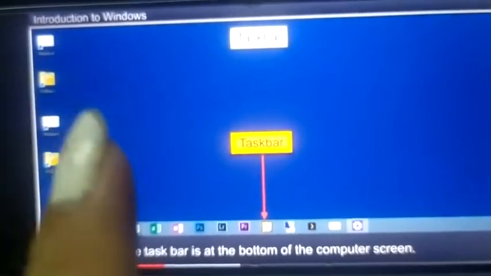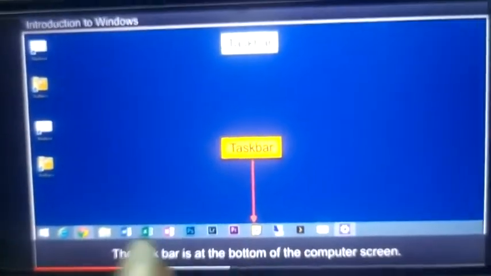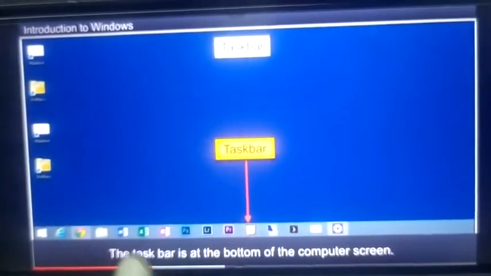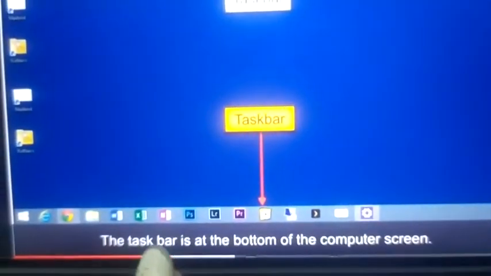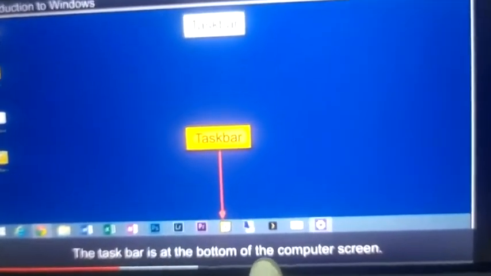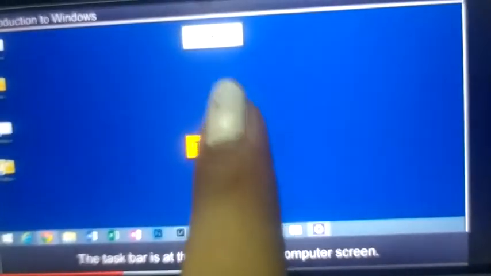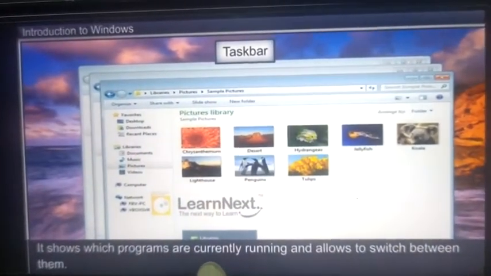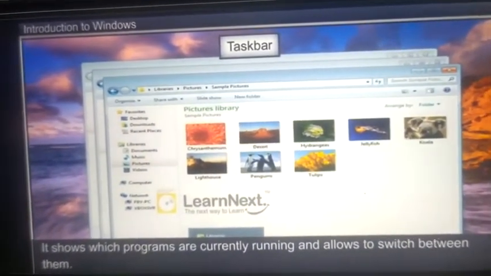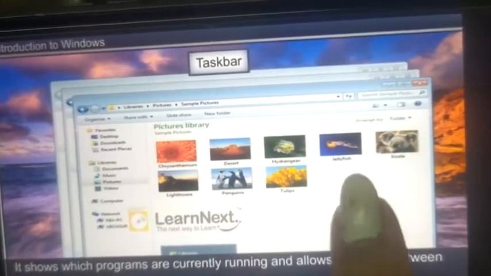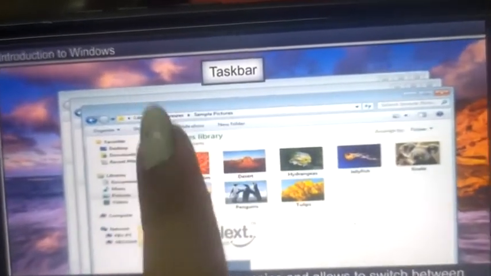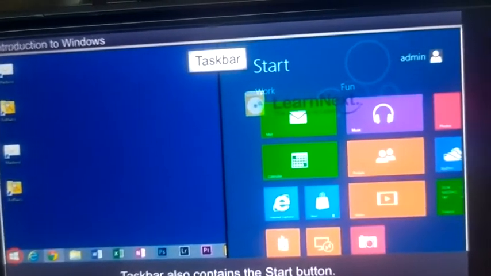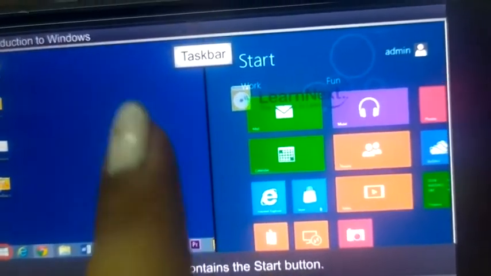Now look at the options of Windows. First is the taskbar. When you turn on Windows, you can see all these options. This is the version of Windows 8. The taskbar is at the bottom of the computer screen. This is the taskbar. It shows which programs are currently running and allows you to switch between them. Which program is already running on your computer? That is shown by the taskbar. The taskbar also contains the start button, which gives you the options.